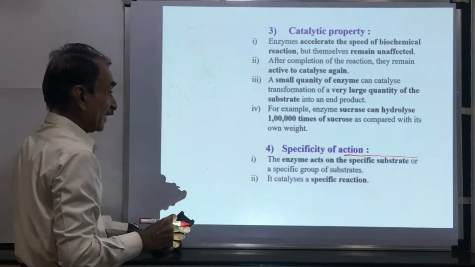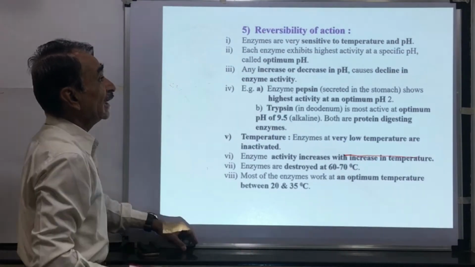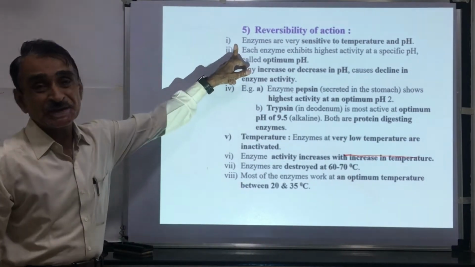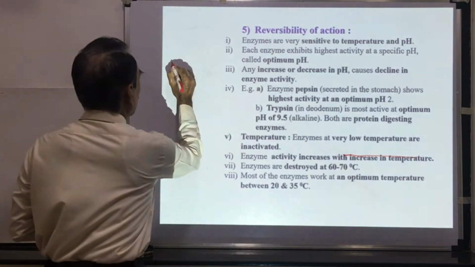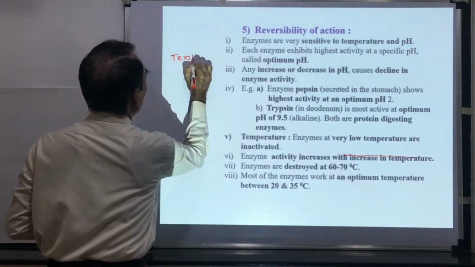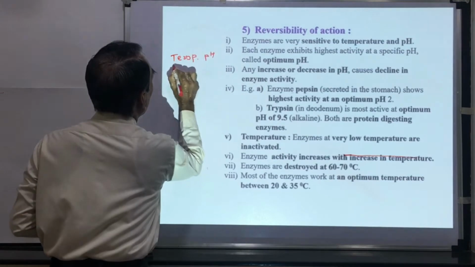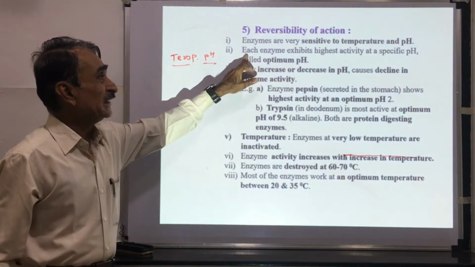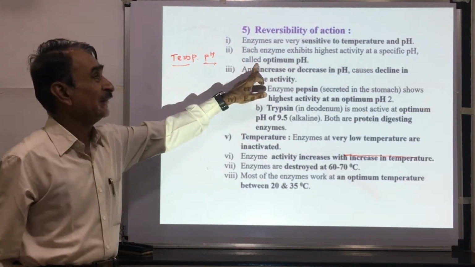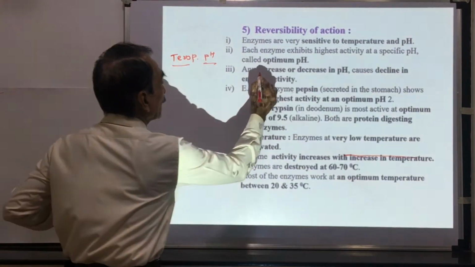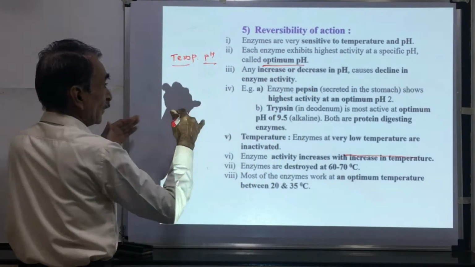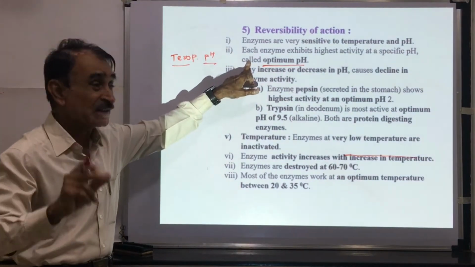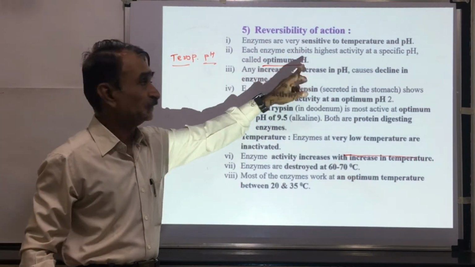The next property of these enzymes, reversibility of action. Enzymes are very sensitive to temperature and pH. These two factors are very important. Enzymes are very sensitive to temperature and pH. Each enzyme exhibits its highest activity at a specific pH. This is called the optimum pH. Here we are going to see the details of the effects. The enzyme has highest activity at optimum pH.